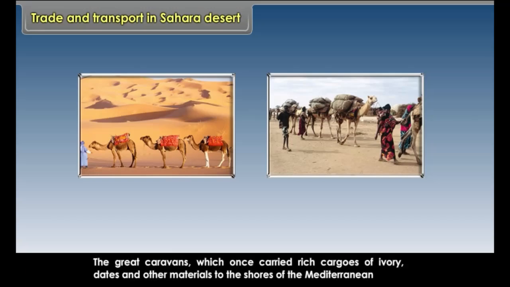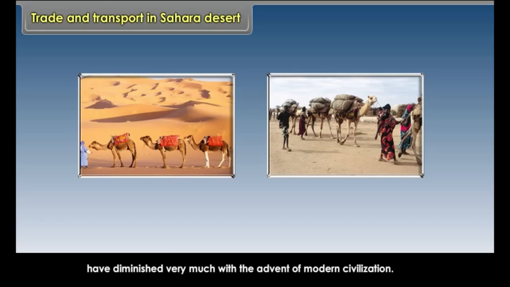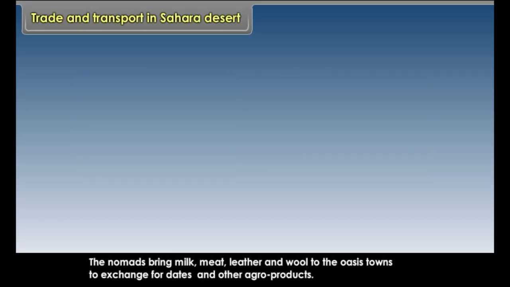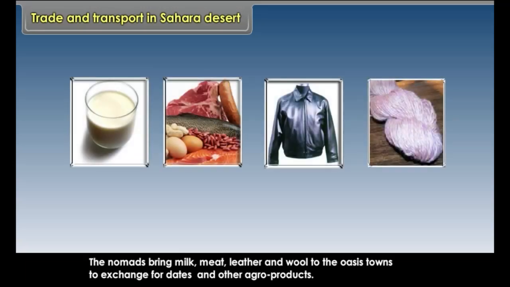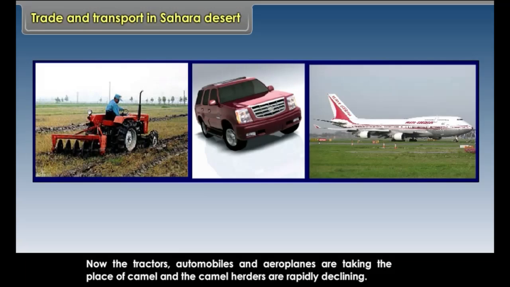The great caravans, which once carried rich cargoes of ivory, dates and other materials to the shores of the Mediterranean, have diminished very much with the advent of modern civilization. The nomads bring milk, meat, leather and wool to the oasis towns to exchange for dates and other agro products. Now tractors, automobiles and aeroplanes are taking the place of camels, and the camel herders are rapidly declining.